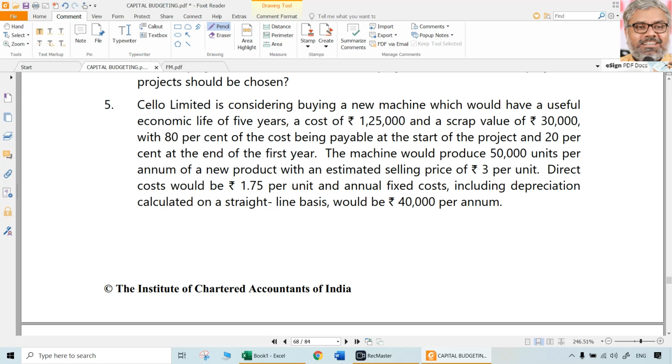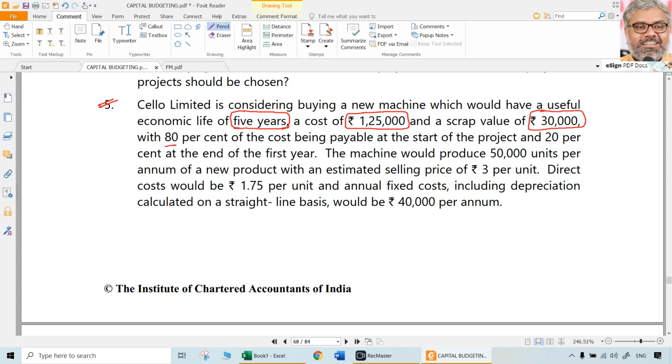Let us go to question number 5 at the end of the chapter. A small question, 5 marks questions like this can be expected. Cello Limited is considering buying a new machine which would have a useful economic life of 5 years. So first point, we have to identify important information. This entire calculation that we are going to do is for 5 years. Cost of the machine is 1,25,000 rupees. That is initial cash outlay. Scrap value is going to be 30,000 rupees. That will be at the end of 5 years.